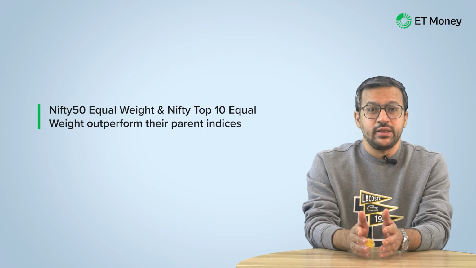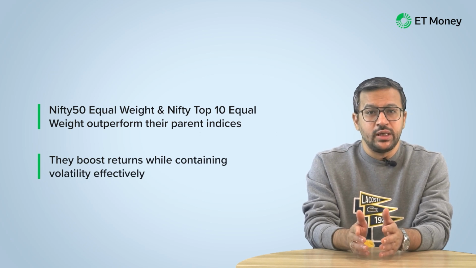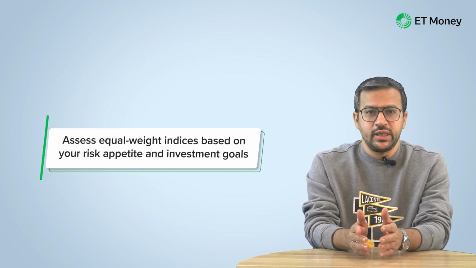But two equal weight indices are rather better than their parents, the Nifty 50 equal weight and the Nifty top 10 equal weight. These two factors can increase the returns while containing the volatility. Now, given this behavior of equal weight indices, you can assess if they can be a good fit for your portfolio based on your risk appetite and requirements.